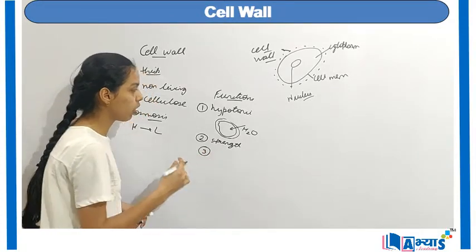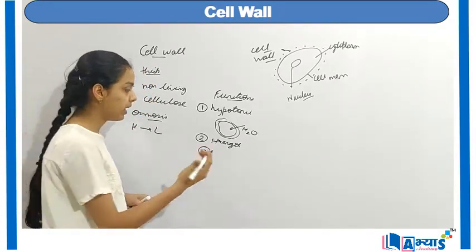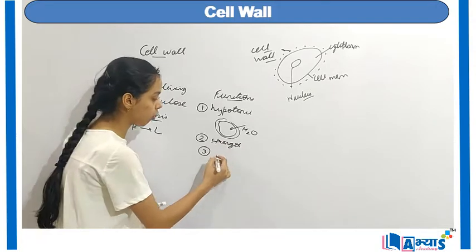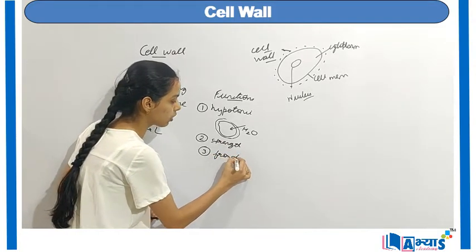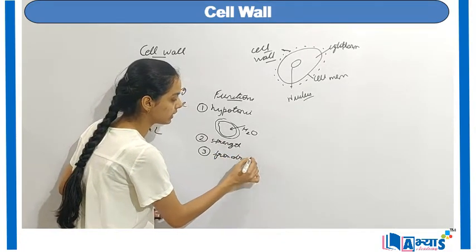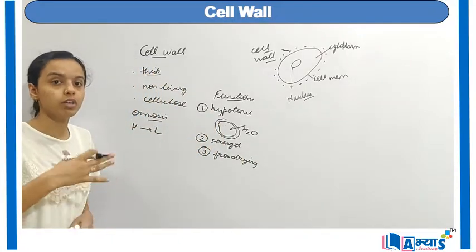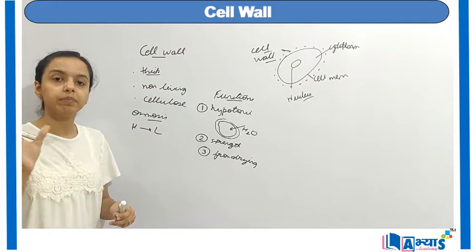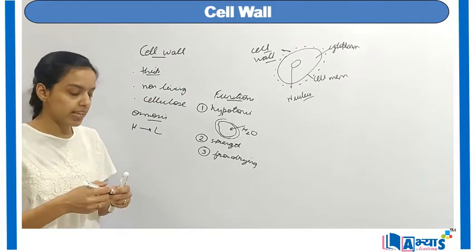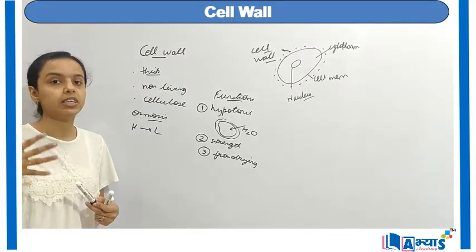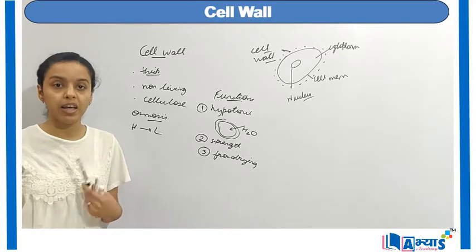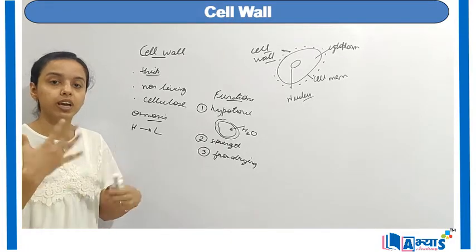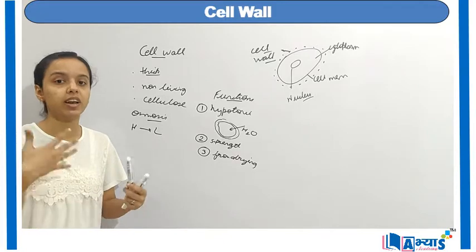The third function of this membrane is that it prevents the cell from drying. That means there is water inside the cell, and the water will not go outside the cell because the membrane is thick. That is why it prevents the cell from drying. It is very important because whenever there is sun throughout the day in the open, and the plants are also in the open, there are more chances of evaporation and transpiration.